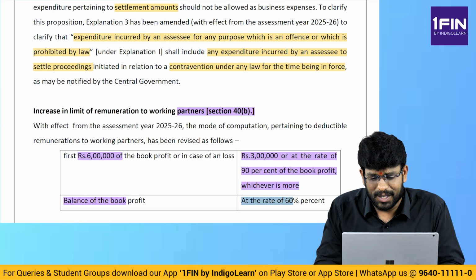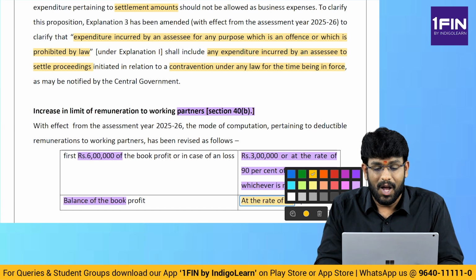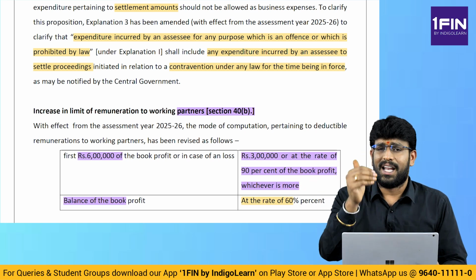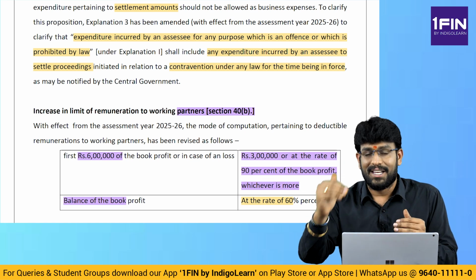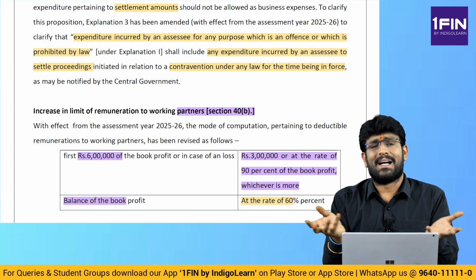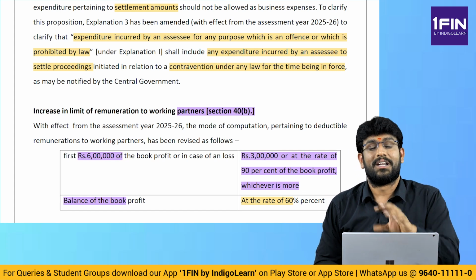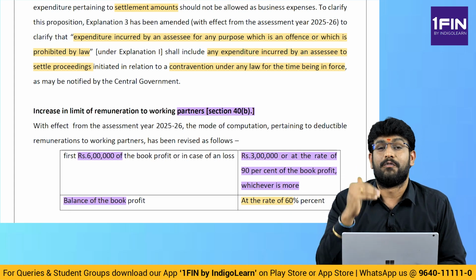Friends, the small change that has been done here you have to observe very clearly. Previously, on the first 3 lakhs, it was 1.5 lakh or 90%, whichever is higher, and on the balance 60%. Now, on the first 6 lakhs, it is 3 lakhs or 90% of book profit, whichever is higher, and on the balance, same answer, 60%. So that is an interesting amendment done in section 40B. With this, we are done with the amendments up to the point of PGBP.